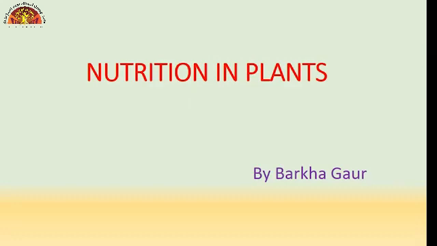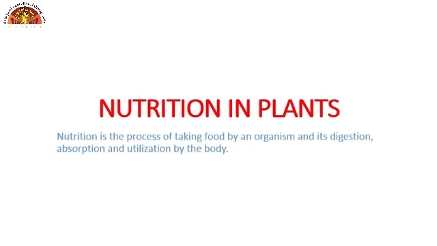Today in this video we'll learn Chapter 1, Nutrition in Plants. We know that all living organisms need to perform certain basic life processes like nutrition, respiration, growth and reproduction for their survival. To perform all these life processes, every organism requires a daily supply of energy which they get from the food. We already know that various components of food like proteins, carbohydrates, fats, vitamins and minerals we take from the food, and these are called nutrients. So nutrition is the process of taking food by an organism and its digestion, absorption and utilization by the body.